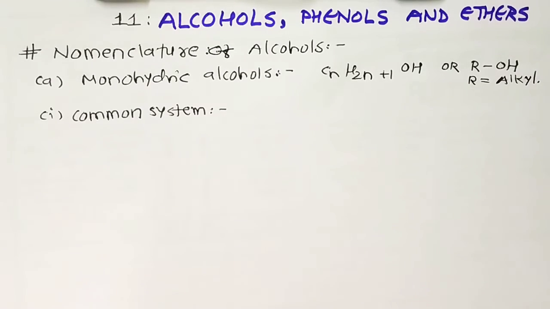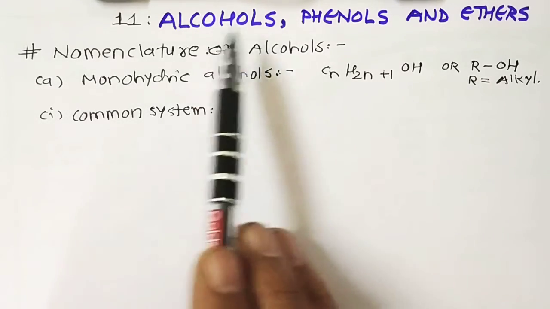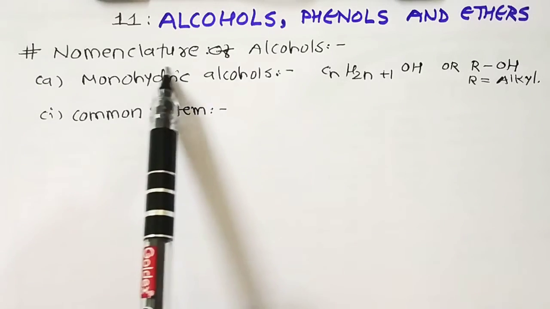In this case, alcohol, phenol and ether. In the last sessions we completed the introduction portions as well as the classifications of alcohol, phenols and ether. Today we start with another point that we already discussed in our standard 11th general organic chemistry portions, IUPAC nomenclature. But it's been a long time, so I think we have to discuss this nomenclature of alcohol once again in a very deep manner. Today we start with the nomenclature of alcohol.